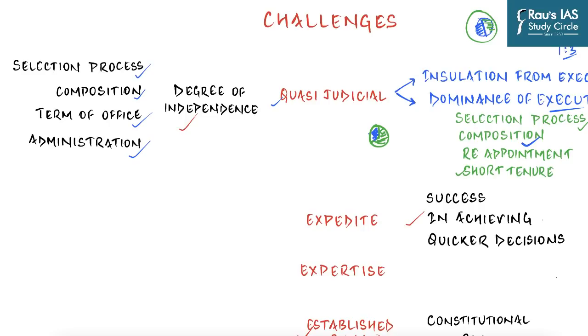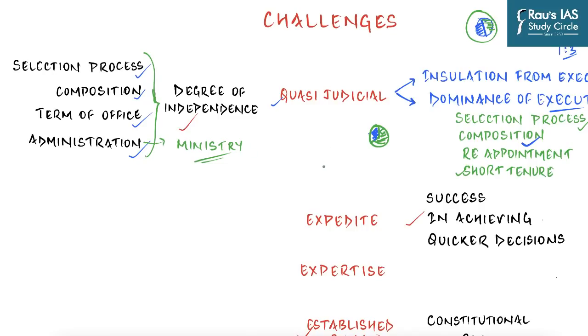And so in 2020, Supreme Court stated that the term of office for the chairperson and other members must be 5 years, subject to maximum age limit of 70 years for chairperson and 67 years for other members. We know that the administration of these tribunals are under some or the other ministries. So when the administration of a tribunal is being handled by a ministry, of course it does not bode as well with the independence of that organization. So this is about degree of independence, which has 4 parameters in it. This is a very crucial one, and this is the biggest challenge that they face.